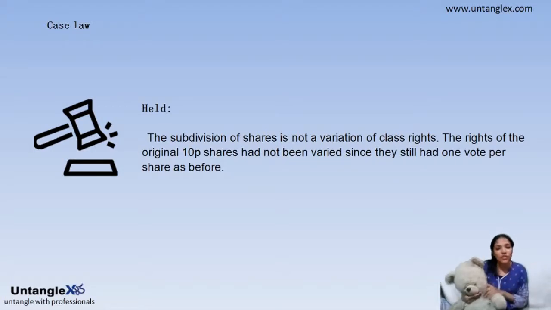What is the variation of class rights? The 10p shareholders still had their one vote, just that the 50p shares were subdivided into 10p shares. That's it. So there is no variation in class rights, and therefore this case can't be held in the court. So that's about the case law. Alright.